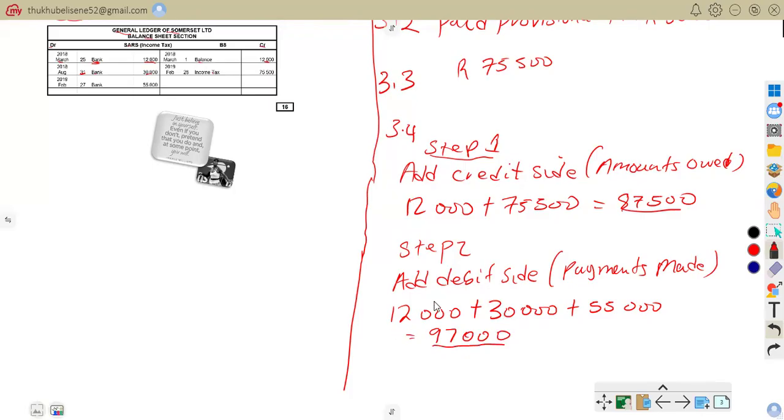97,000. So this amount, 12,000, is this one. If you can go here, you can see 21st March, the payment that was made was 12,000, 31st August, 30,000, and 55,000, which was paid on 27 February 2019. So these are the amounts that we're talking about. These are the total payments made. So now coming to step three.